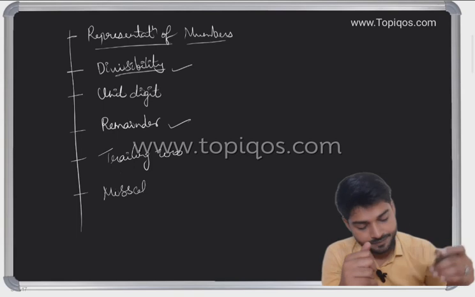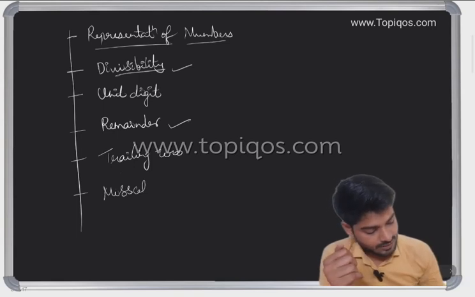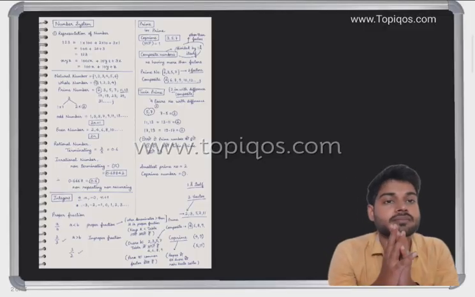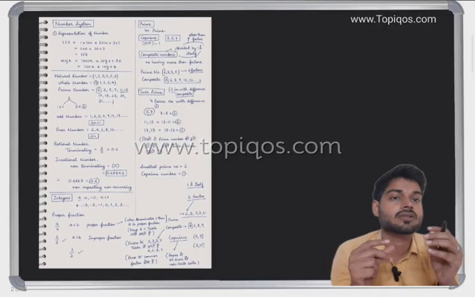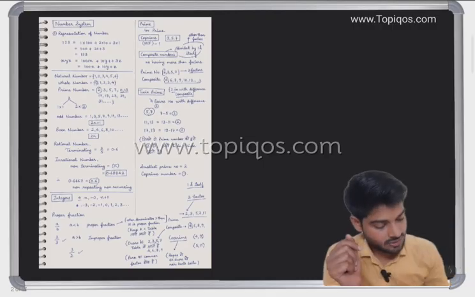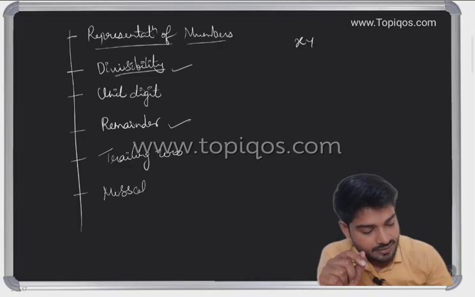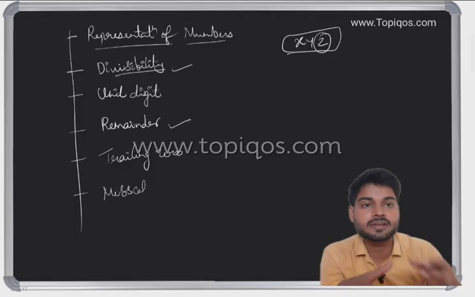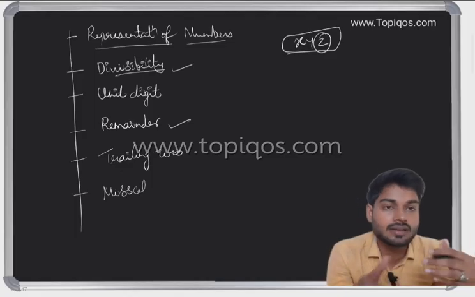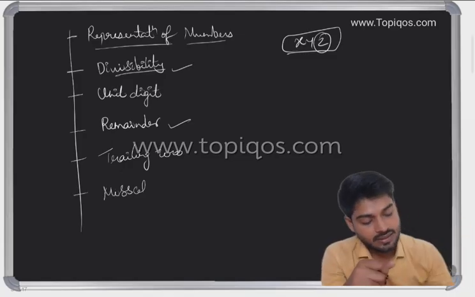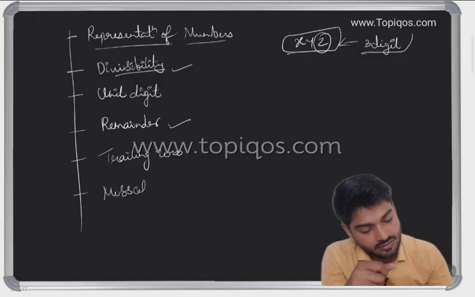Okay, so we can move to the basic part of the number system. We have understood the representation of numbers. Can I write it like this, x y z? How do you see this x y z? I'm saying x y z is a three-digit number. If I assign this as a three-digit number, what do you understand from this?